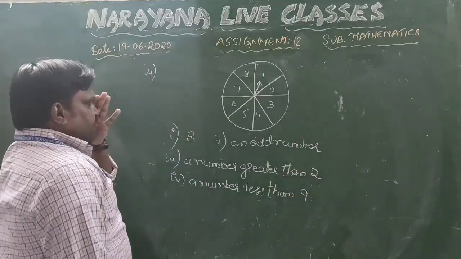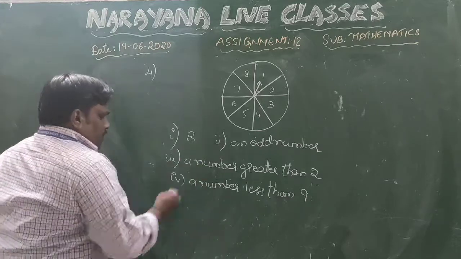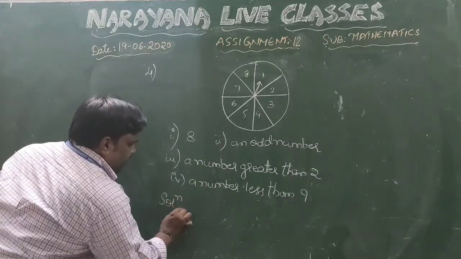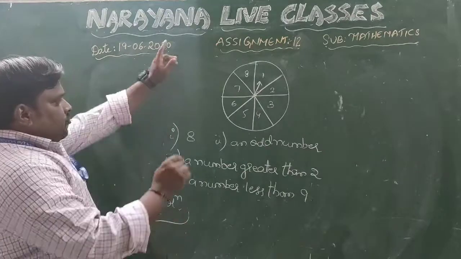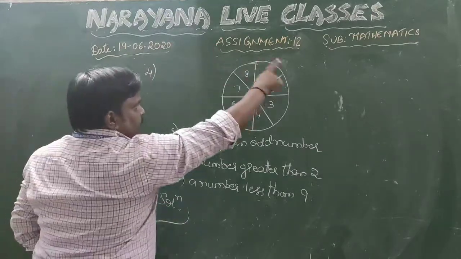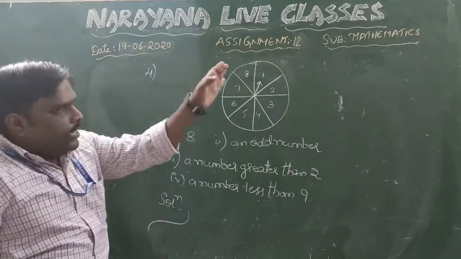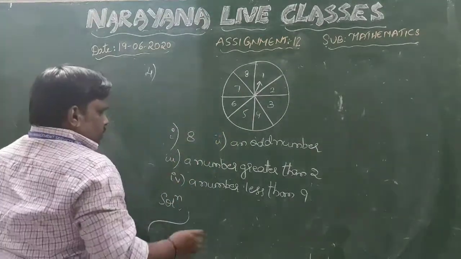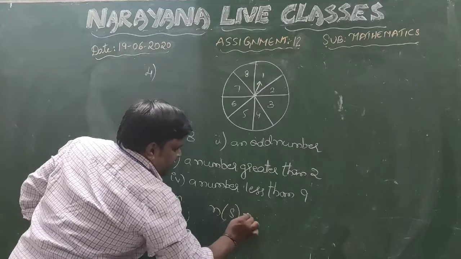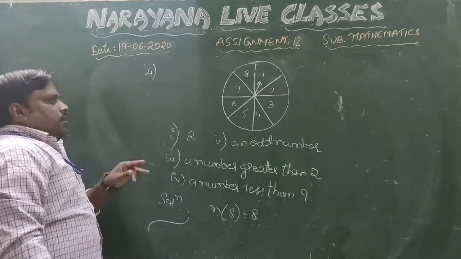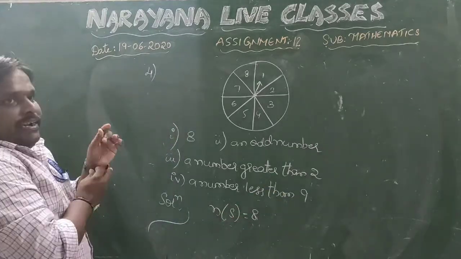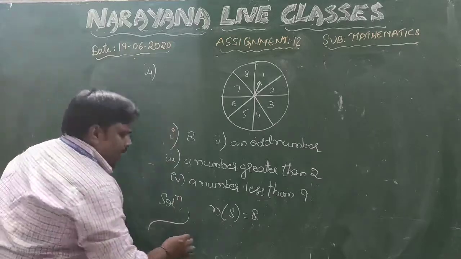If you come across this type of question, let us observe and come to the solution. Let us solve each one individually. Total number of chances: 1, 2, 3, 4, 5, 6, 7, 8. It is already given that they are all equally likely outcomes. The total possible outcomes N of S is equal to 8. Now, for the first question, what is the probability of getting the number 8?